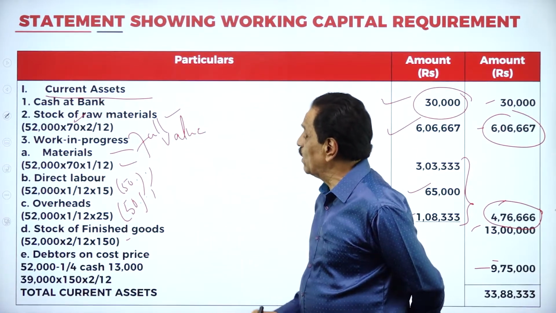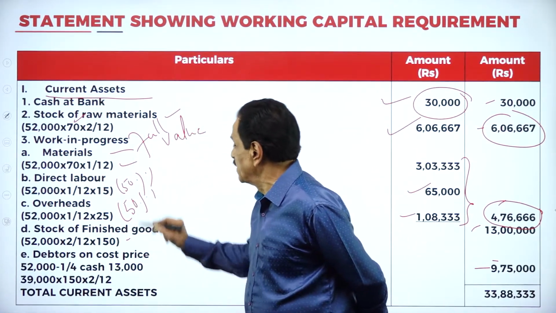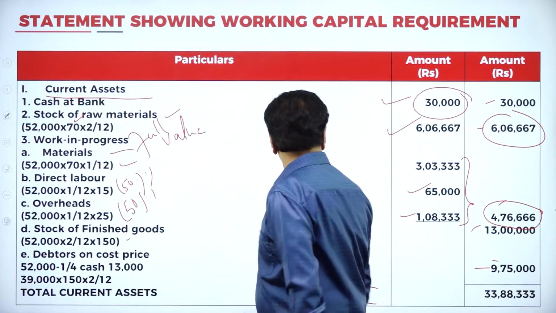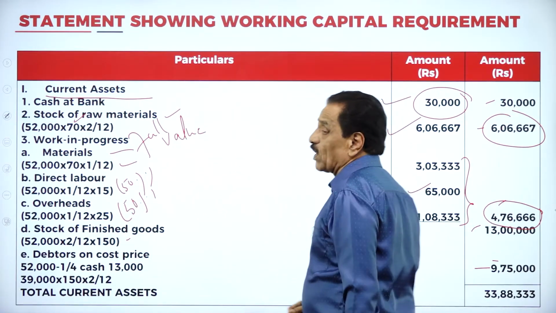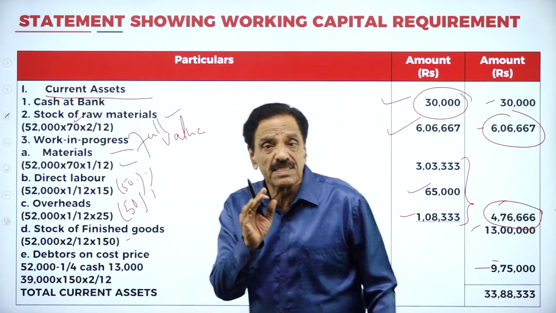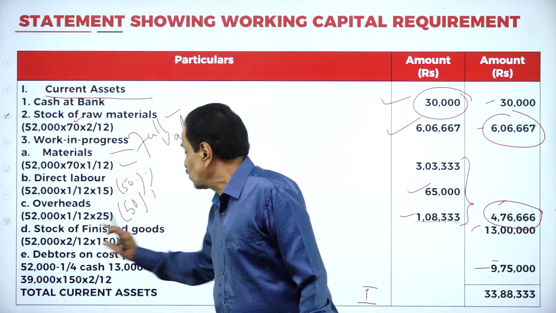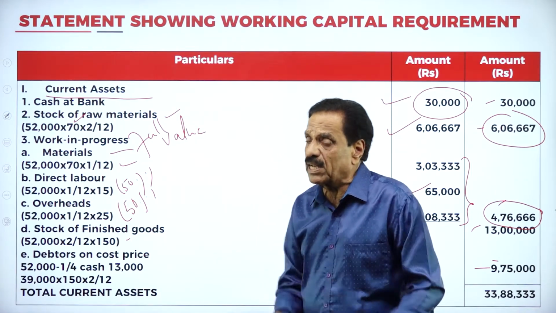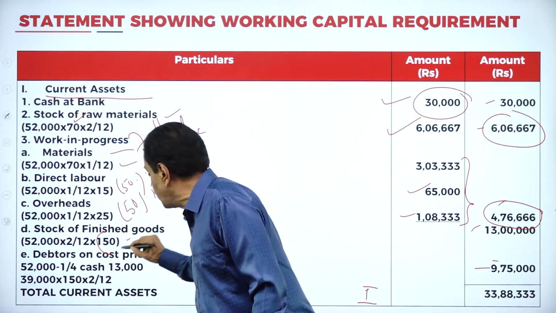Material is the full value. Labor half, 50%. Overhead half you have to take. When you add all these things, it will come 4,76,666. Then stock of finished goods should be taken on the cost price. Cost price of the machinery. What's your cost price? 150.